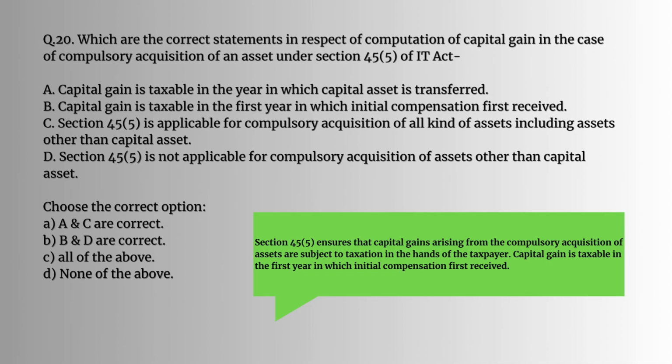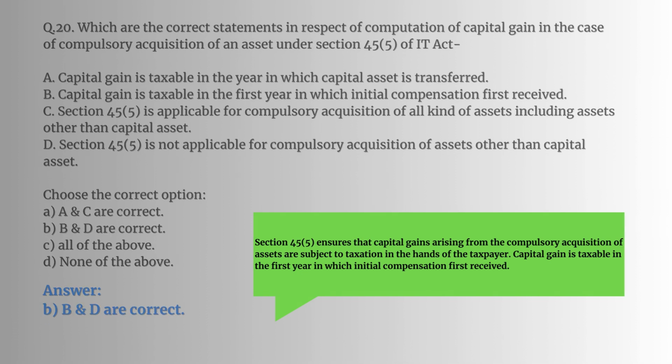Question number 20. Which are the correct statements in respect of computation of capital gain in the case of compulsory acquisition of an asset under section 45(5) of IT Act? So what is section 45(5)? 45(5) ensures that capital gains arising from the compulsory acquisition of assets are subject to taxation in the hands of the taxpayer. Capital gain is taxable in the first year in which the initial compensation is first received. So the answer would be B and D are correct.